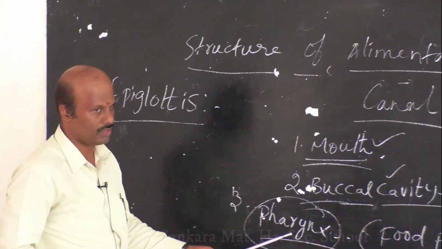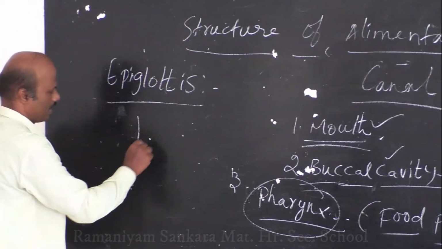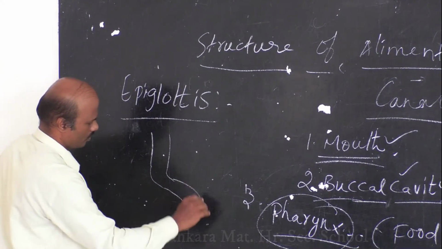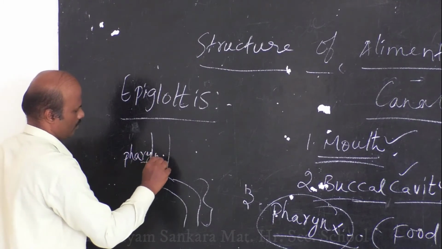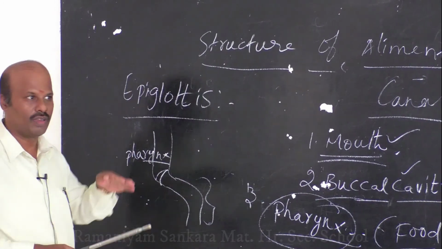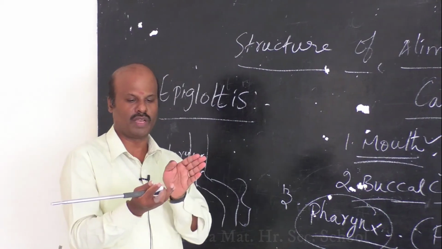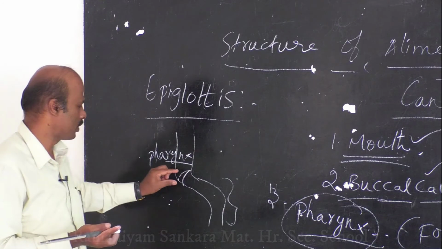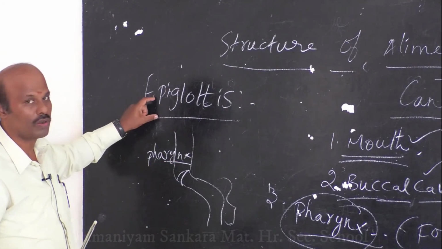So when you come across the term pharynx, they use a term called epiglottis. What is the epiglottis? If you look at this, this is the pharynx, and the pharynx leads to the oesophagus. This is the oesophagus, and this is the pharynx. A small flap-like structure. What does it mean by flap? It is like closing a lid. If you take a lid, you have an outer topmost layer that is able to close it, right? Similarly, you have a small flap-like structure, and that flap-like structure is called the epiglottis.